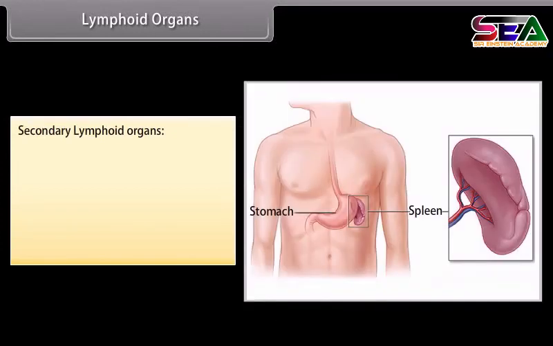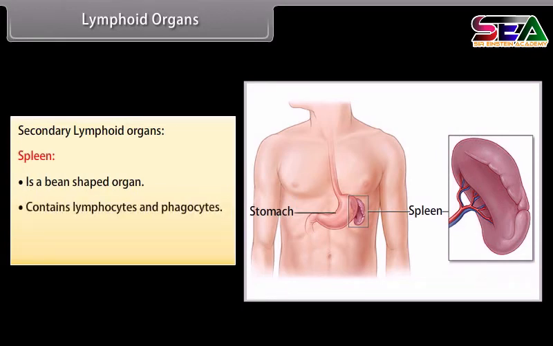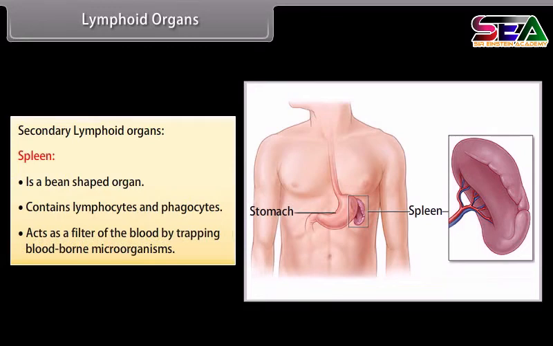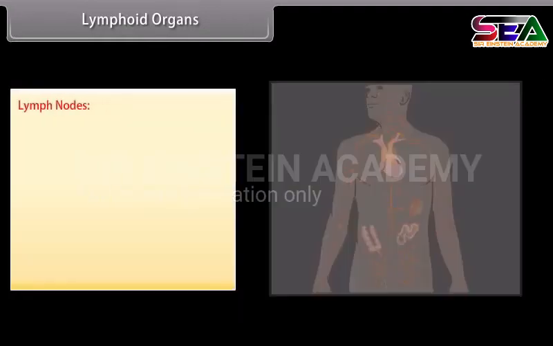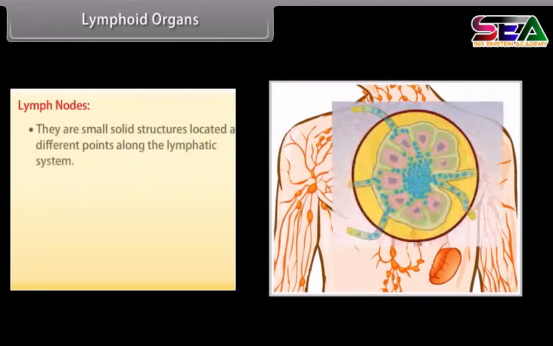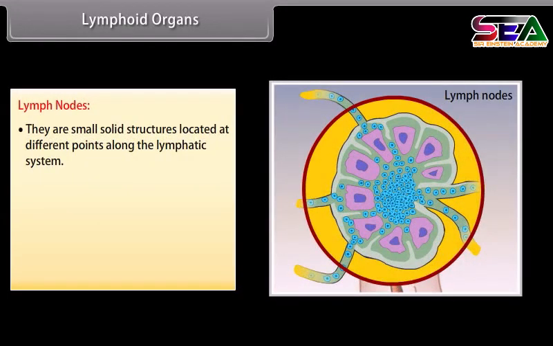Secondary lymphoid organs. Spleen is a bean-shaped organ, contains lymphocytes and phagocytes. It acts as a filter of the blood by trapping blood-borne microorganisms. Lymph nodes are small solid structures located at different points along the lymphatic system.